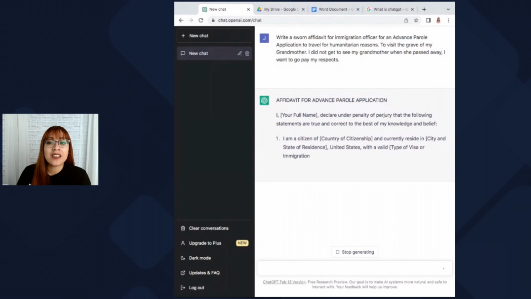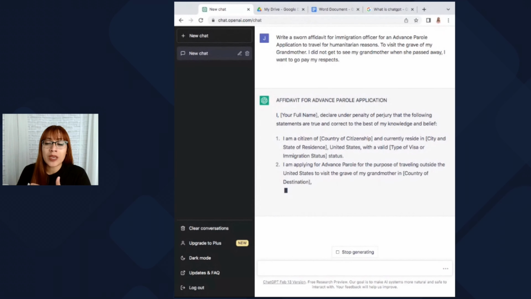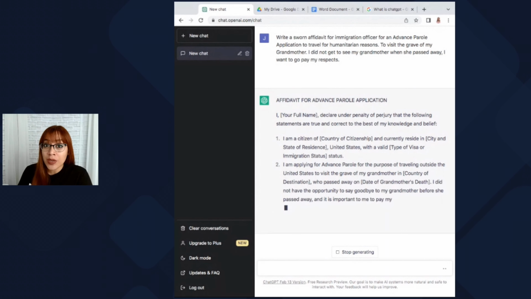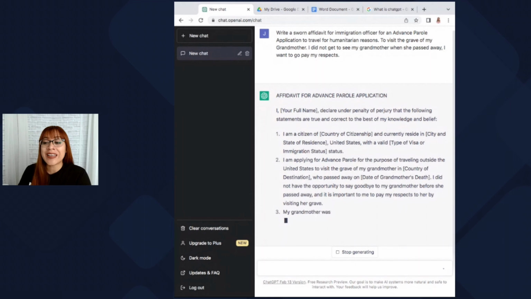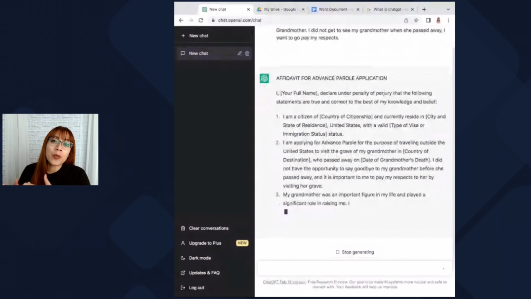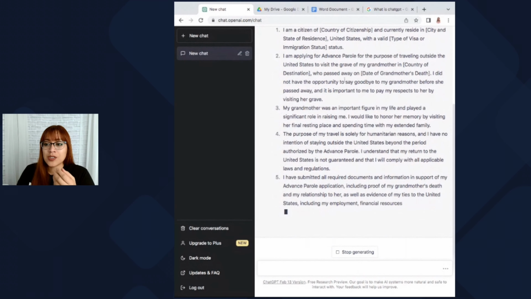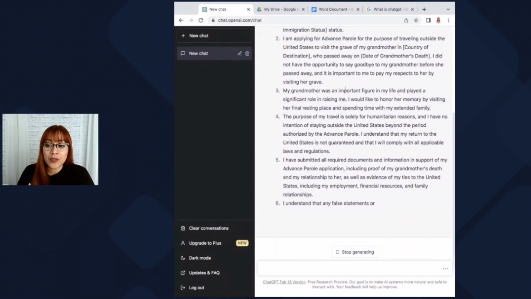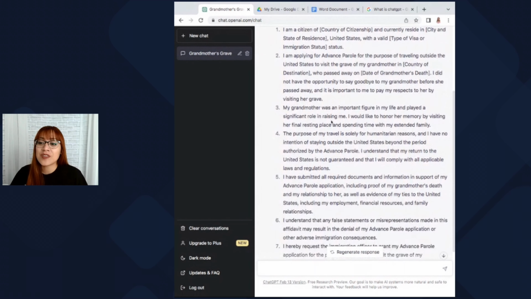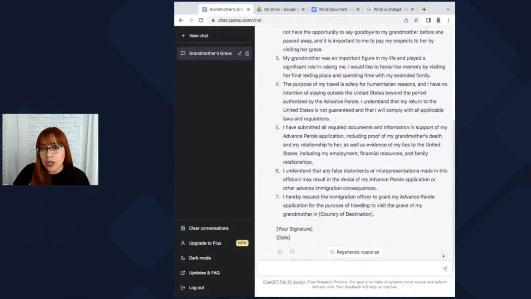Keep in mind that this does not do the entire work for you. It is kind of just a tool to make you feel more comfortable when you're writing your sworn affidavit, but you are going to have to edit. You're going to have to put some juice into it, and you're going to have to make it more compelling than this. As you can see, it is writing a sworn affidavit for us, and it gives us all this information that's still a little bit general.